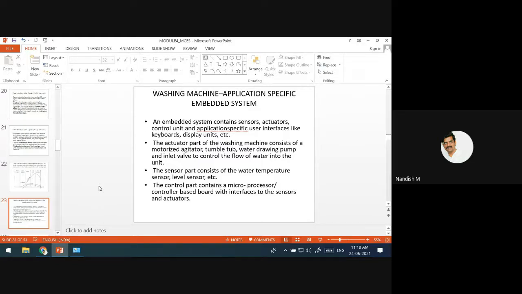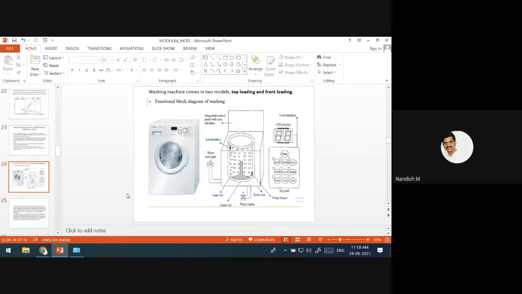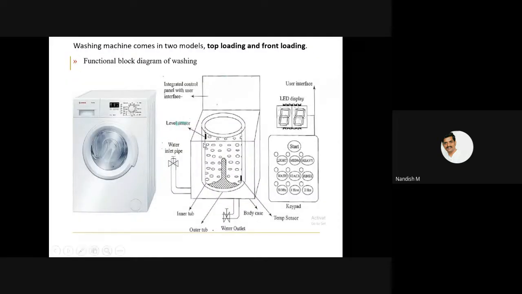To check the water levels, there will be level sensors. If you have the diagram, you can see it here. The black mark you see here is a level sensor, and this is a temperature sensor. On top of that is the control unit. This is the internal structure. Here you also have two types, top loading and front loading.